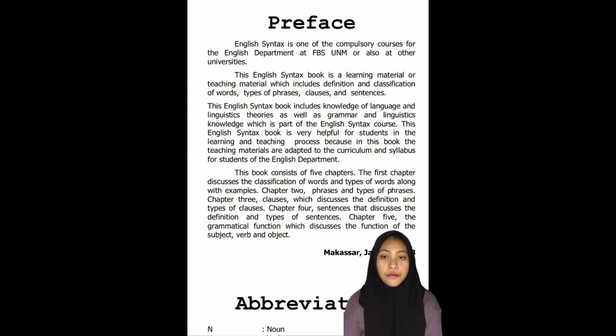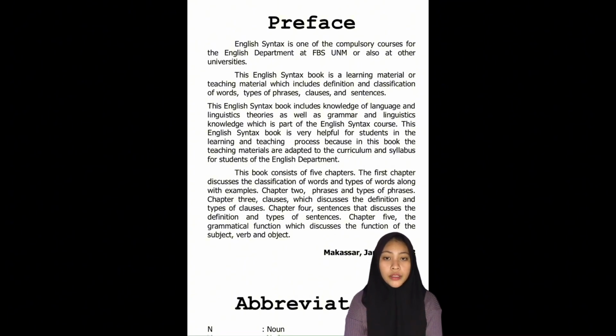The first chapter discusses the classification of words and types of words along with example. Chapter 2, phrase and types of phrase. Chapter 3, clause, which discusses the definition and types of clause.